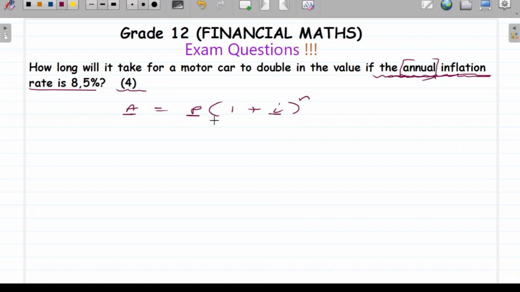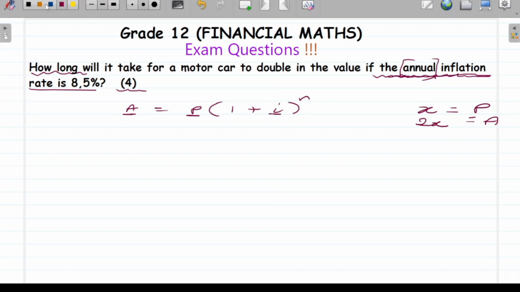So what the question is asking us is to find out how long it will take. So how long in this question will be our n. We know that we are not given the money, so we can just make it x, and then our x will be our present value, and our double, 2x, will be the double amount, which is going to be after. So these are our P and our A.